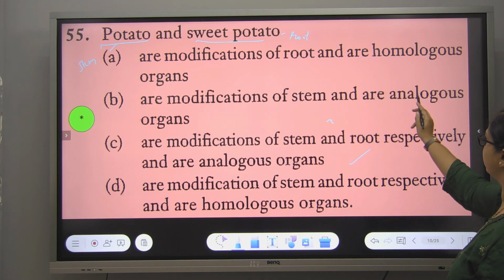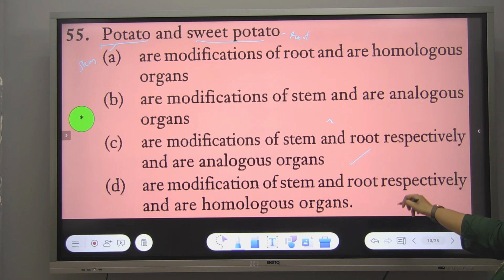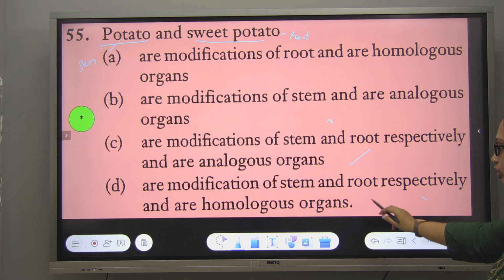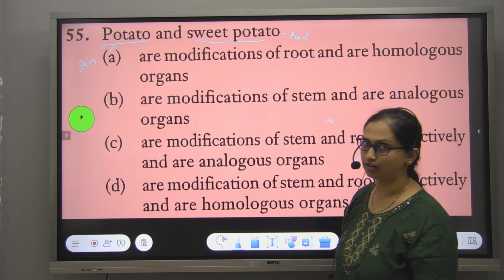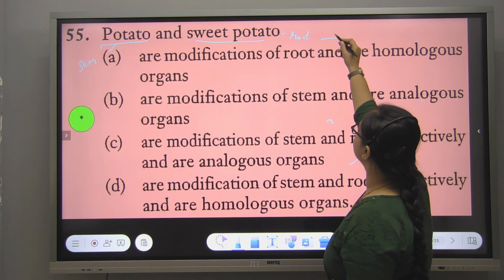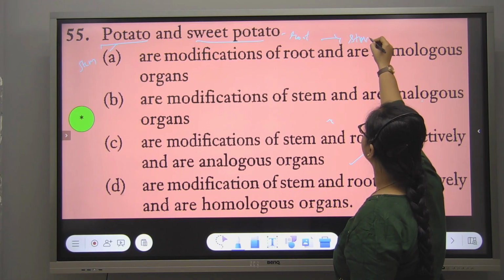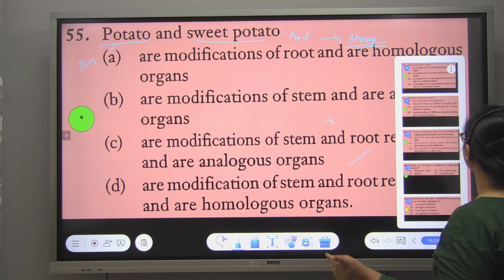Modifications of stem and root respectively: homologous or analogous? Analogous. Why? What is the common function? Storage of food and water. Correct. They are being modified for food storage. Good job. Okay, one more cue card and then we'll do adaptive radiation.